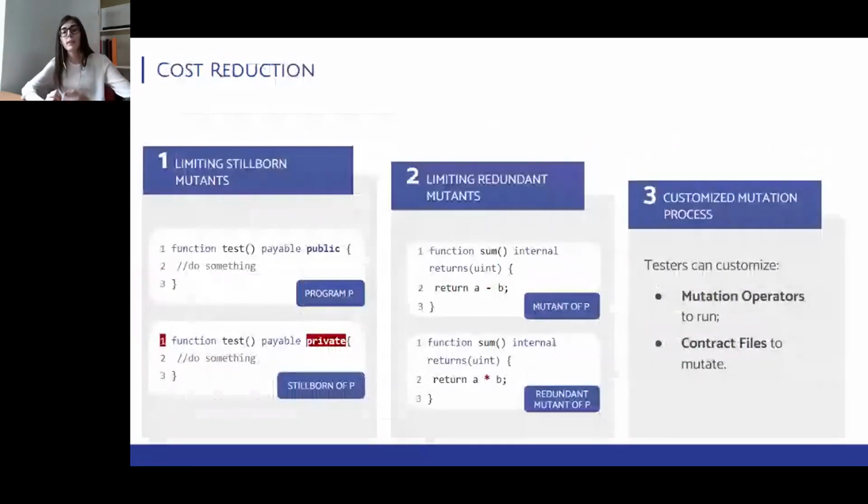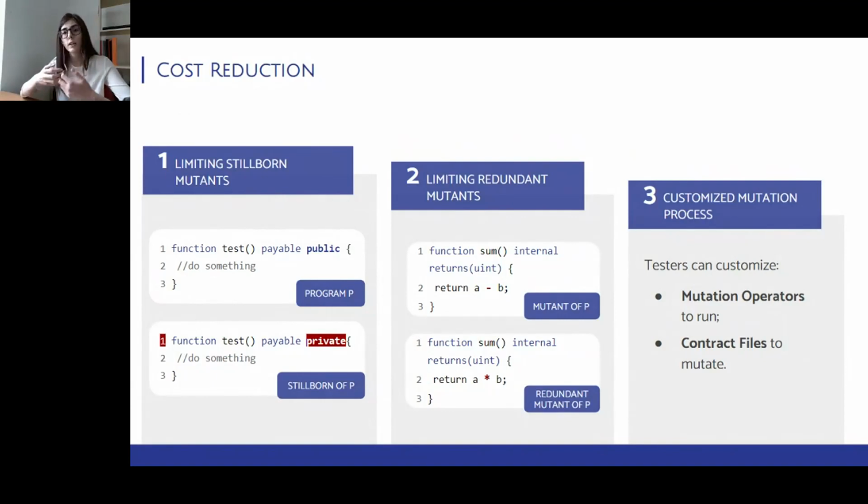So, as introduced earlier, mutation testing is rather expensive. In fact, it might generate hundreds of mutants, which must be tested and possibly manually analyzed to gather useful information. So, to encourage the usage of Sumo in a real development scenario, we try to introduce some cost reduction mechanisms. The first solution that we adopt is limiting the number of stillborn mutants generated by Sumo. Stillborns are a specific type of mutants that are always killed by the compiler, so they introduce a performance overhead without actually playing a role in the test suite assessment.